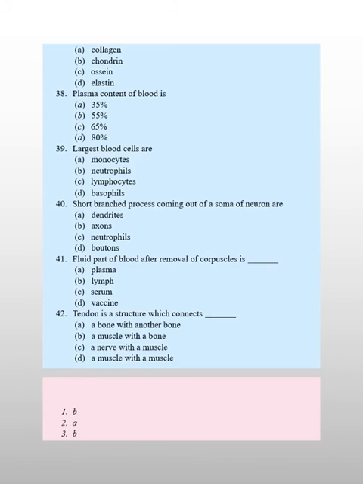Then the large blood cells are monocytes. As we know, WBCs are granulocytes and agranulocytes. Monocytes are the largest WBCs. So it is monocyte. Then the short branched process coming out of the soma of the neuron is dendrites. Then the fluid part of blood after removal of corpuscles is called plasma.